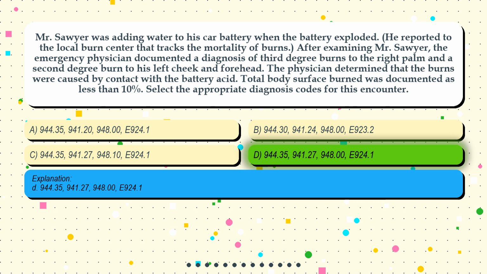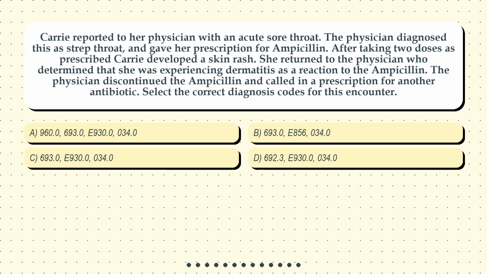Question 13. Carrie reported to her physician with an acute sore throat. The physician diagnosed this as strep throat and gave her a prescription for ampicillin. After taking 2 doses as prescribed, Carrie developed a skin rash. She returned to the physician, who determined that she was experiencing dermatitis as a reaction to the ampicillin. The physician discontinued the ampicillin and called in a prescription for another antibiotic. Select the correct diagnosis codes for this encounter.